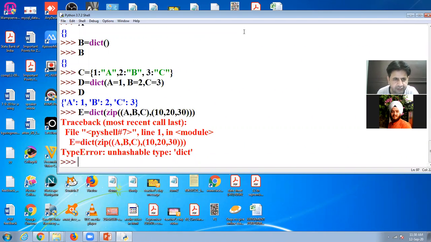Here I'm checking the problem. After zip, there will be one bracket, two brackets. Yes, everything is fine.